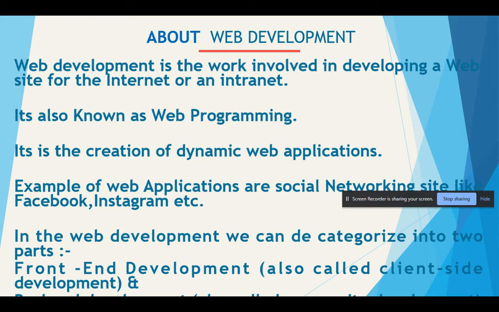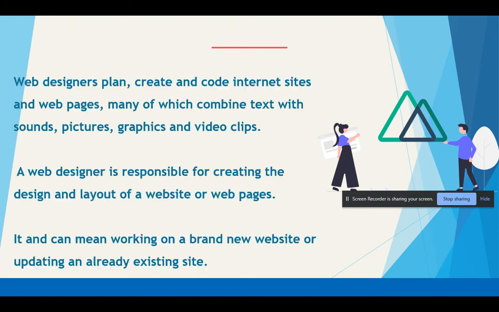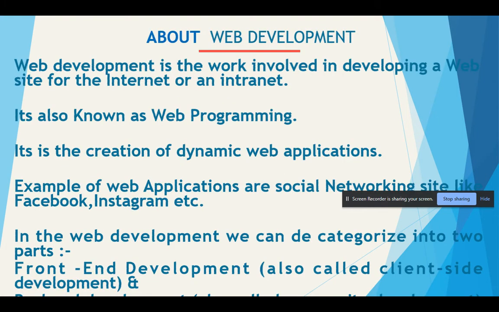This is the front end, also called client side development. The other part is back end. If I want to change this slide, it performs some action. This is the back end development part. You don't need to know how this action is performed; this is the basic server side language. Now let's move to our next topic.